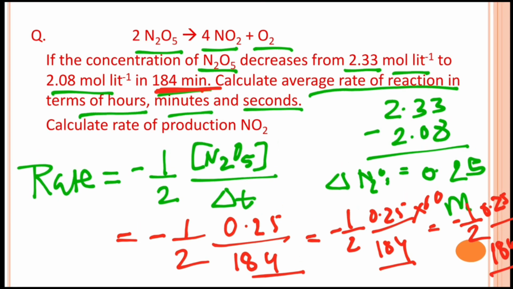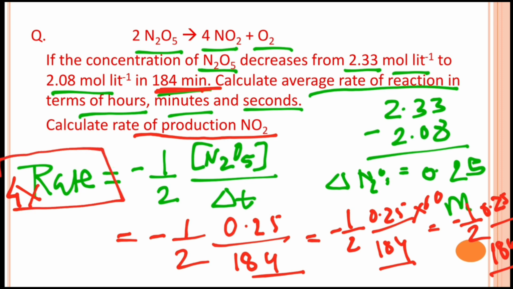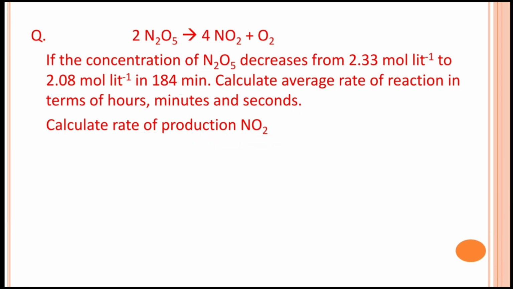Now you also have to calculate the rate of production of NO2. So the rate of production of NO2 will be 4 times the rate. So whatever rate you get from the reaction, you have to multiply it by 4. Okay, so that's how you can solve the questions based upon the rate of the reaction.